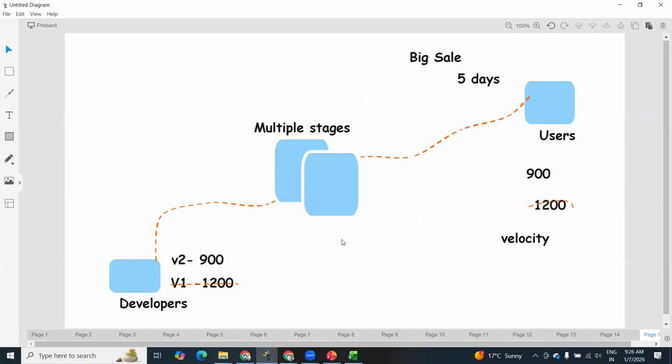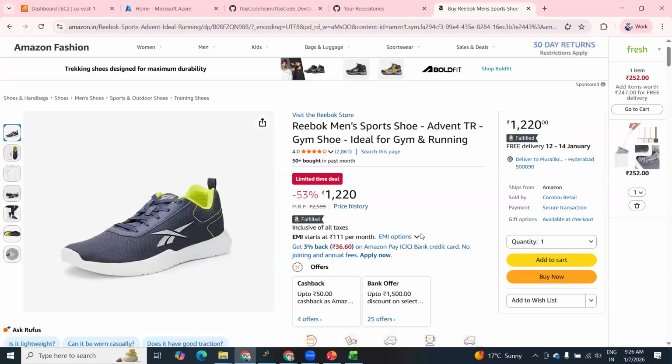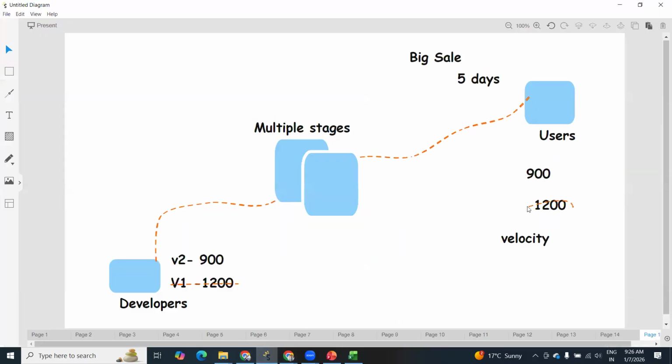The second one is, just imagine, they have taken around 2 months. Now they are able to develop and deliver. But whenever they try to access it with the new price, just imagine the price is 900, whenever they try to use the add to cart or buy now option, it shows some error. It means somewhere they made a mistake, either on the development side, testing side, or operation side, but they are not able to capture that issue. The second issue we observed is quality.